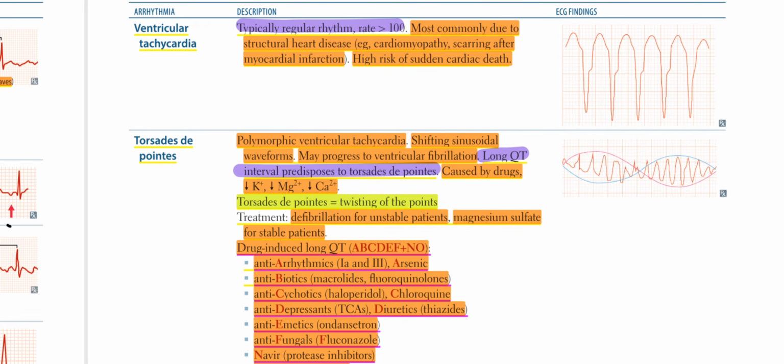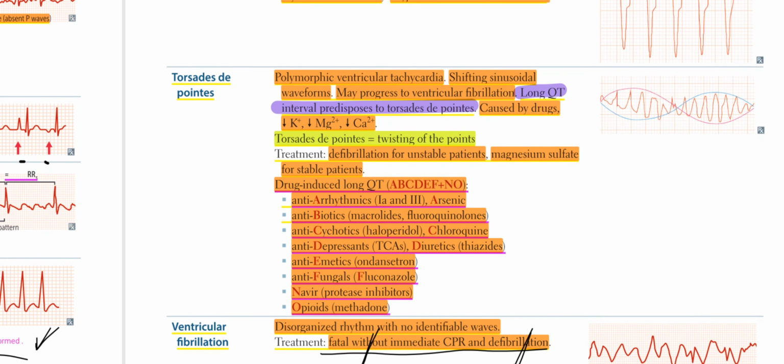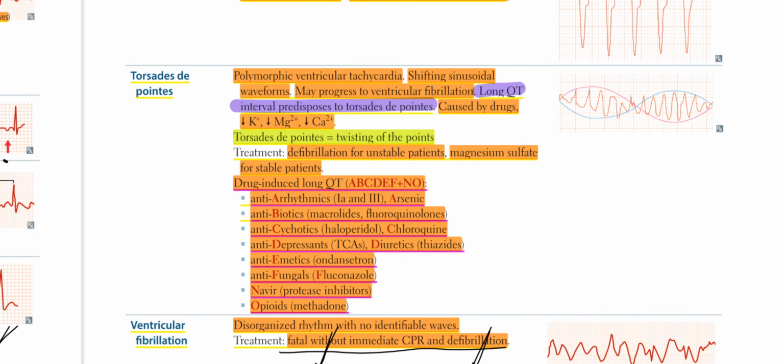Then we have torsades de pointes. So here we have polymorphic ventricular tachycardia. Shifting sinusoidal waveforms may progress to ventricular fibrillation. Long QT interval predisposes to torsades de pointes, caused by drugs, hypokalemia, hypomagnesemia, and hypocalcemia. Torsades de pointes means twisting of the points. The treatment is defibrillation for unstable patients and magnesium sulfate for stable patients.